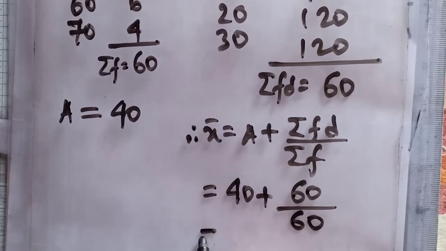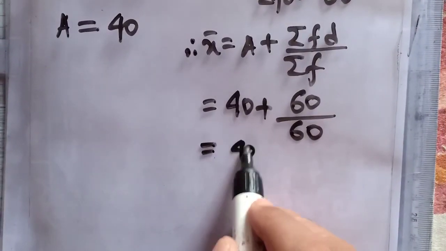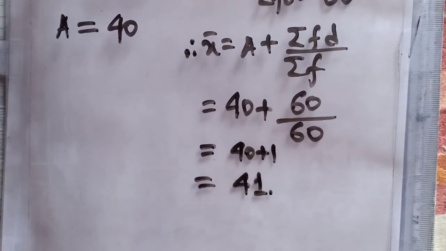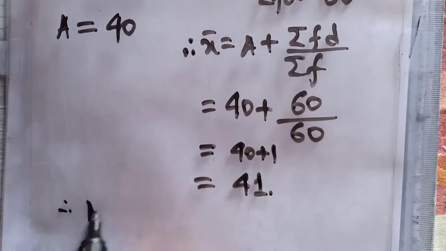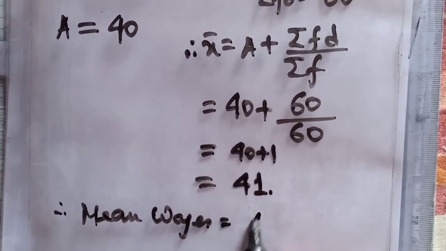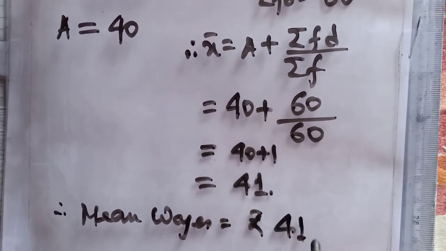So you have 40 plus 1, it's again 41. Therefore, mean wages equals rupees 41.